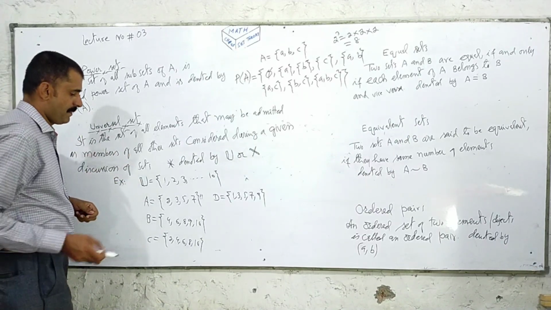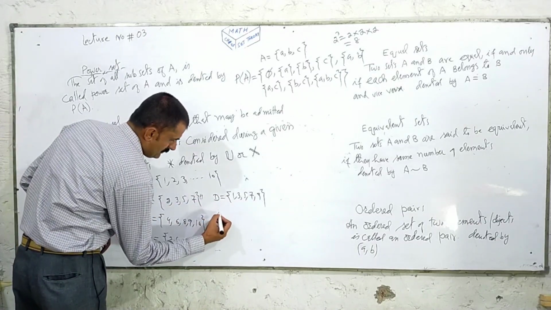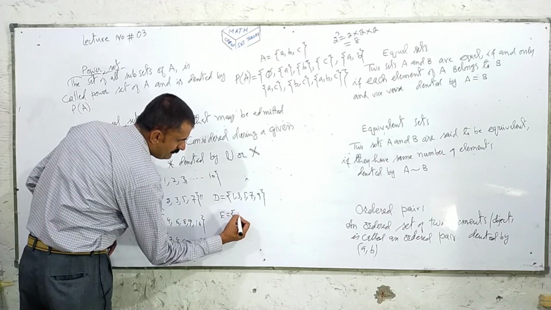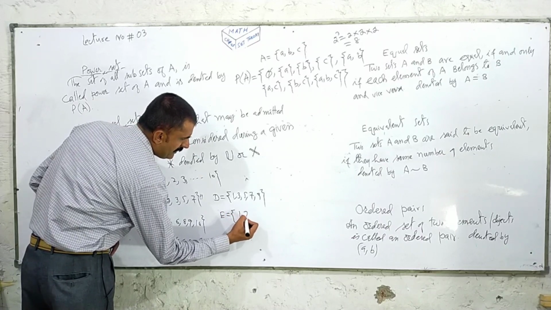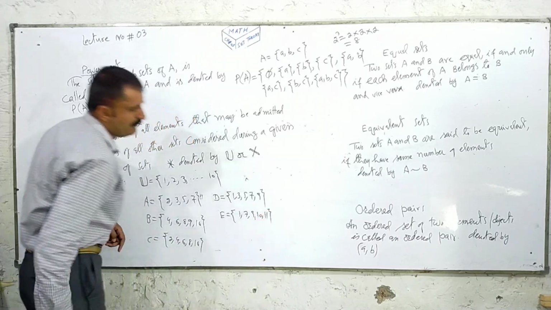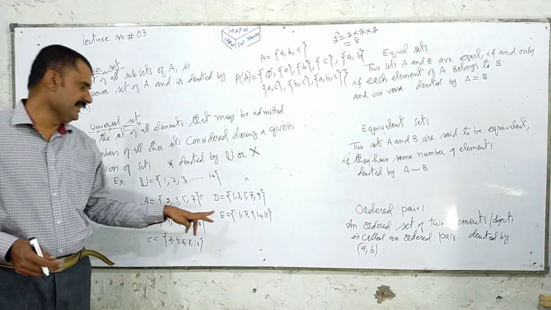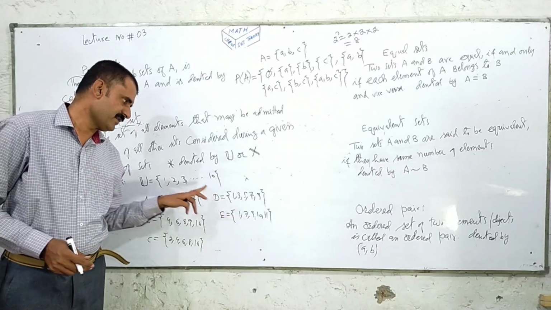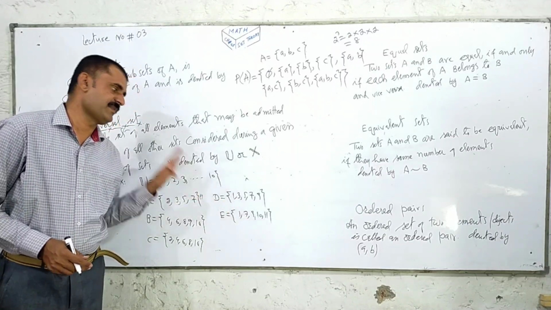If I write another set E: 1, 7, 9, 10, 11. The member 1 of E is present in the universal set, 7 is present, 9 is present, 10 is present, but 11 is not present.